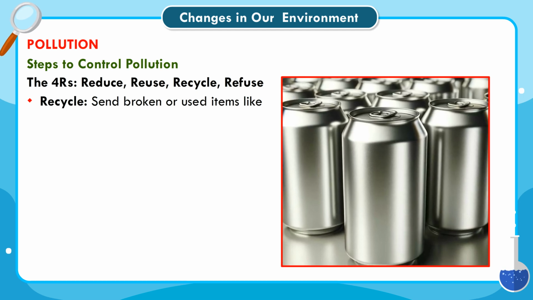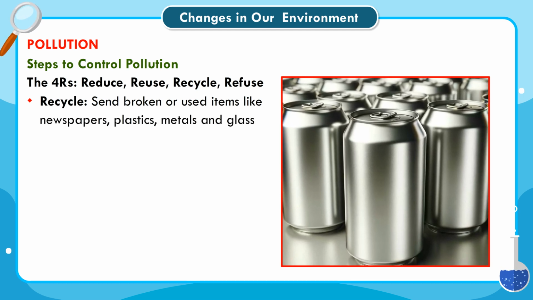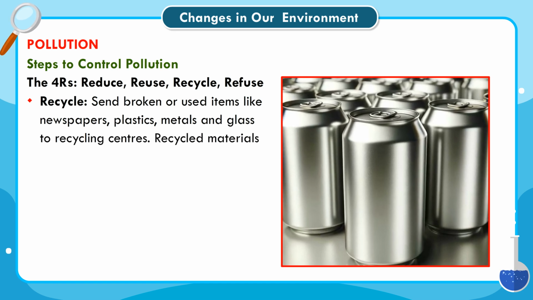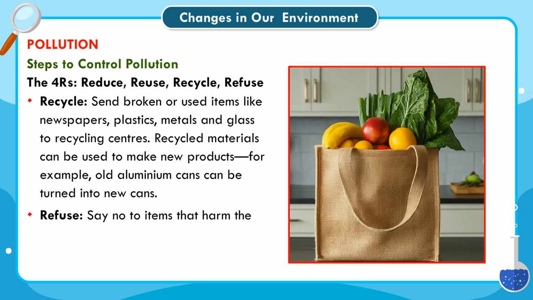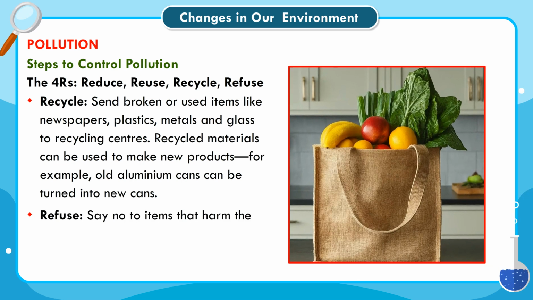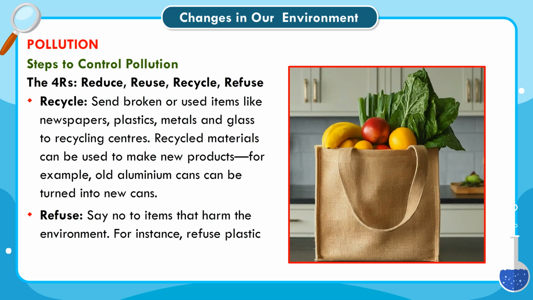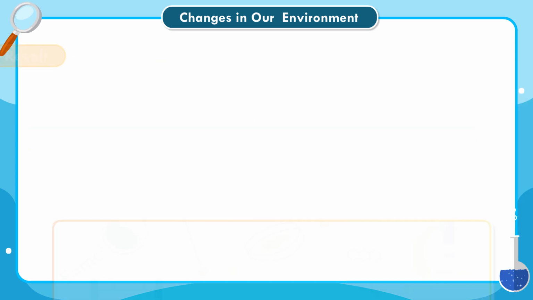Recycle. Send broken or used items like newspapers, plastics, metals and glass to recycling centers. Recycled materials can be used to make new products. For example, old aluminum cans can be turned into new cans. Refuse. Say no to items that harm the environment. For instance, refuse plastic bags and use cloth or jute bags instead.